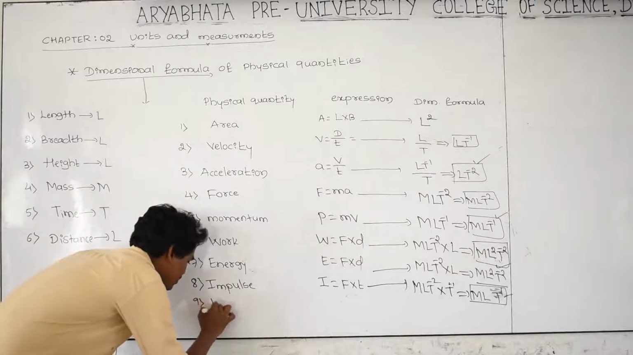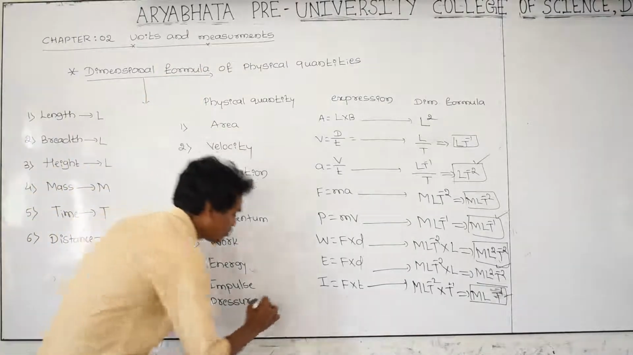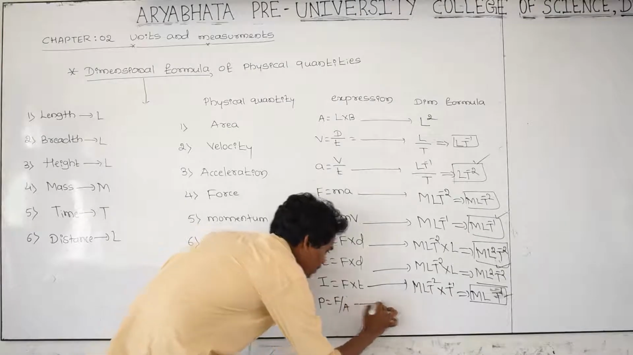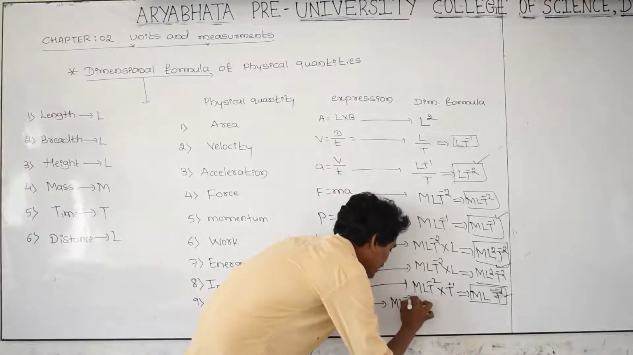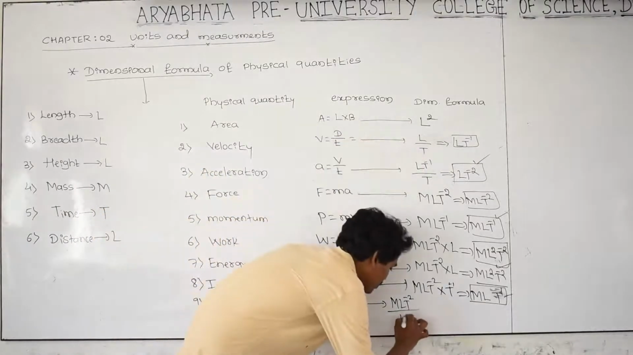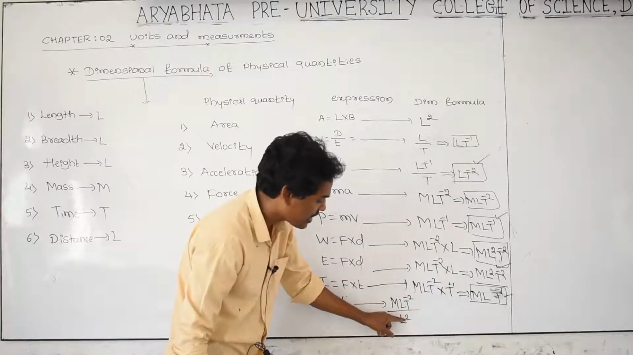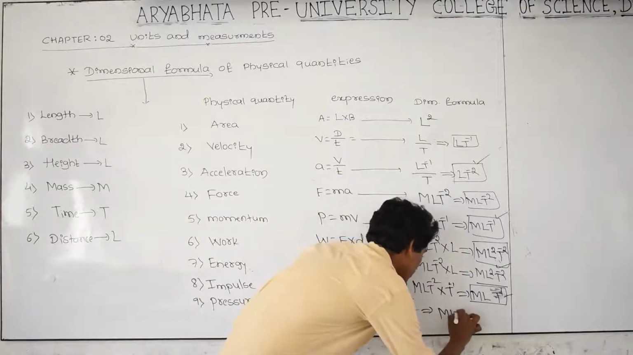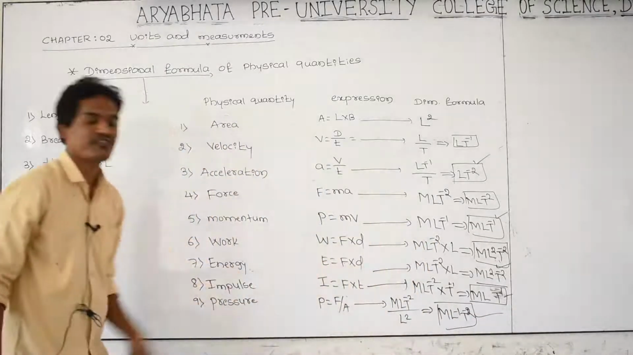Next, go to the ninth one, pressure. In the mechanical properties of fluids and solids, we have studied pressure. The pressure is indicated as P. P is equal to force per unit area. What is force? Force is M LT raised to minus 2. What is A? A means area. Area is L square. Take L square to the numerator. Already one L is there, power is 1. If you take L square to the numerator, plus 2 becomes minus 2. Then this becomes M L raised to minus 1 T raised to minus 2. This is the dimensional formula for pressure.